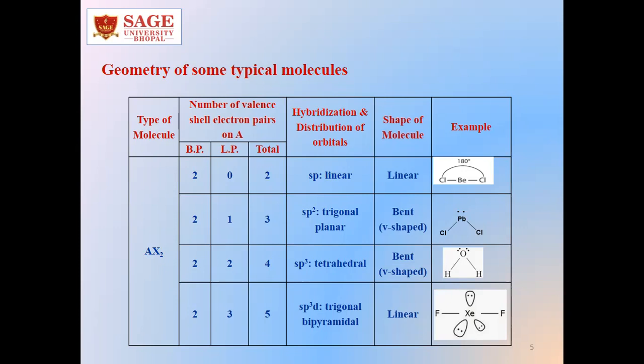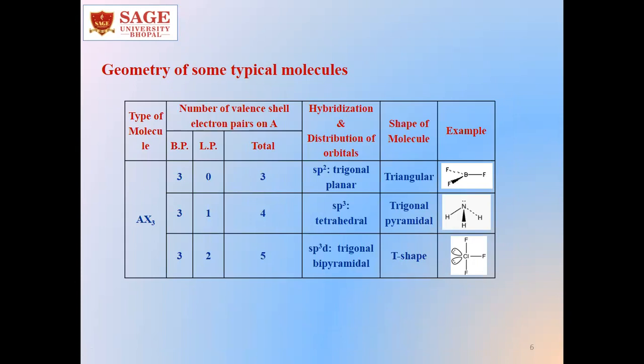If the number of bond pairs is 2 and the number of lone pairs is 3, the total number will become 5. That means there will be sp3d hybridization and the shape of the molecule will be linear, like in the case of xenon difluoride, XeF2. So linear and bent shapes are expected from AX2 type of molecules.